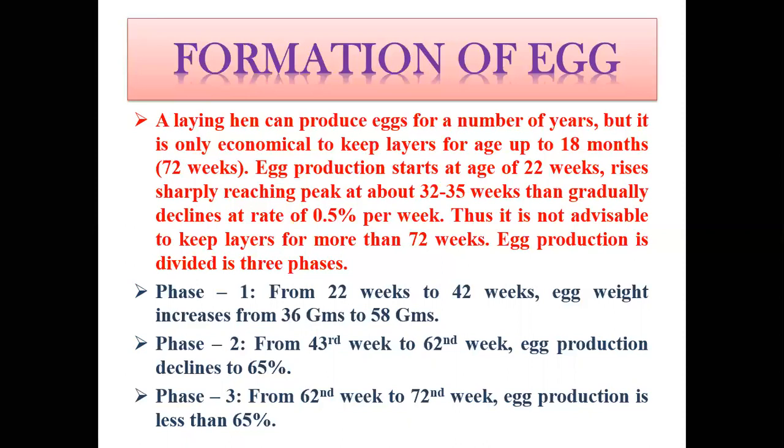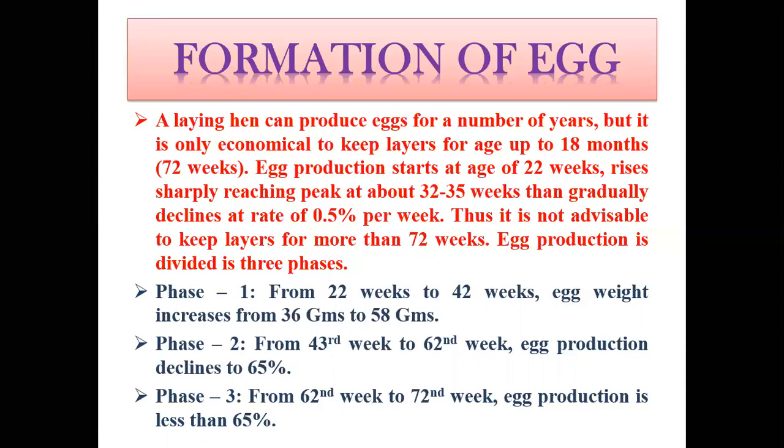It means at 22 weeks, it will start giving 2 or 3 eggs per week. Then there will be an increase in the number of eggs per week for around 30 to 35 weeks. When it reaches the peak, generally 6 eggs in 1 week, we call that the peak. And after that, there is a decline in the egg production rate by 0.5% per week. Thus, whenever it reaches 72 weeks, it will give only 2 to 3 eggs per week. So it is not economical.